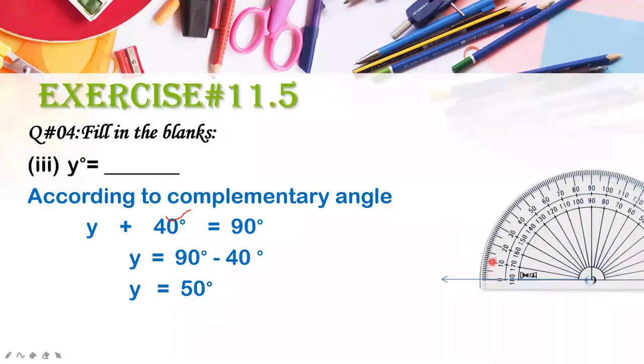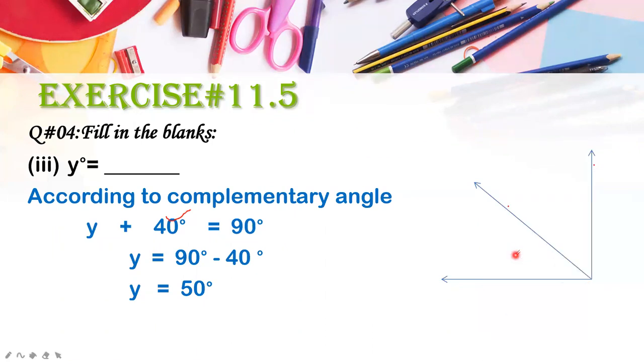So 0, 10, 20, 30, 40. There is 40 here. So you will make the angle of 40 degrees, just like this. First you will draw an angle of 40 degrees, and then the other angle should be at 90 degrees. So here you will make the second angle at 90 degrees, just like this. Here are two arms. Now you will label it according to the given figure.